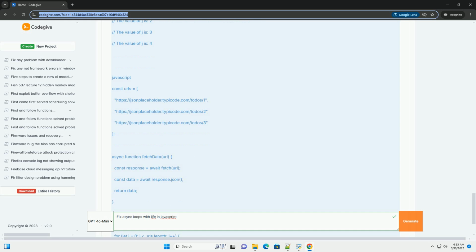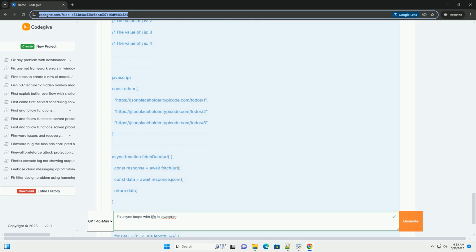Important improvements and considerations. 1. Making it sequential. If you need to guarantee that the API calls are made sequentially, one after the other, waiting for each response before making the next call, you need to use await outside of the IIFE within the loop. This makes the loop effectively synchronous with respect to the API calls.